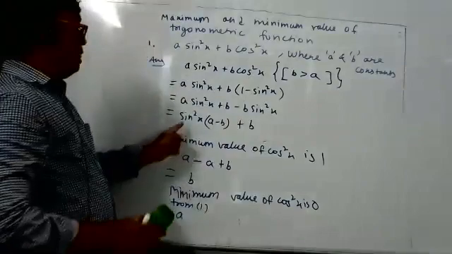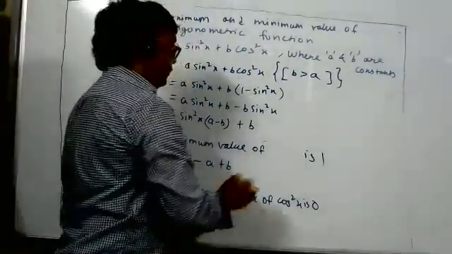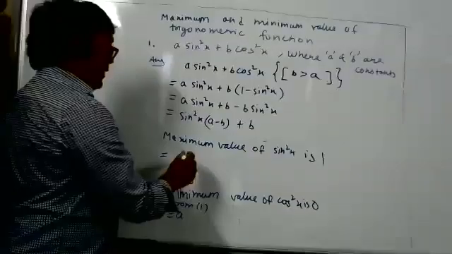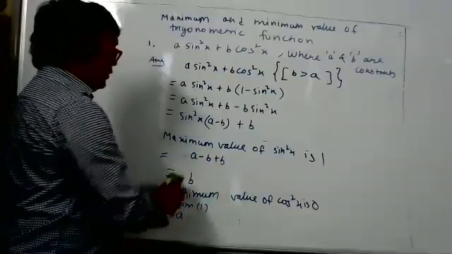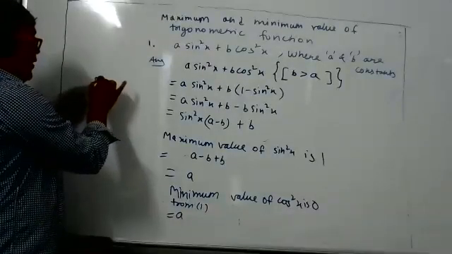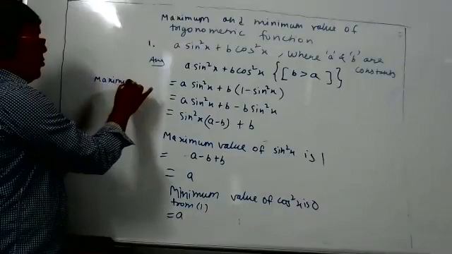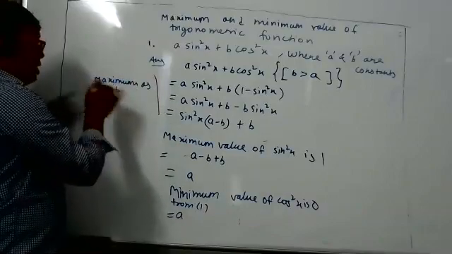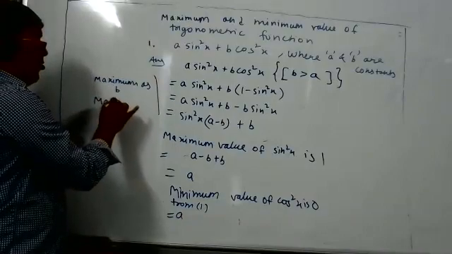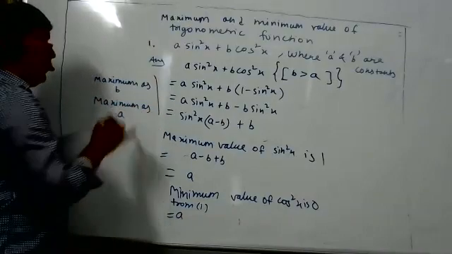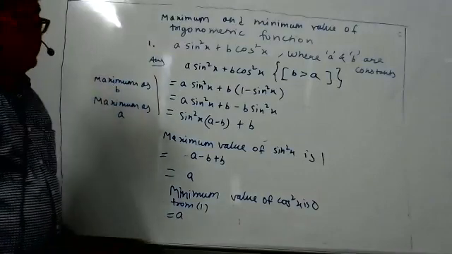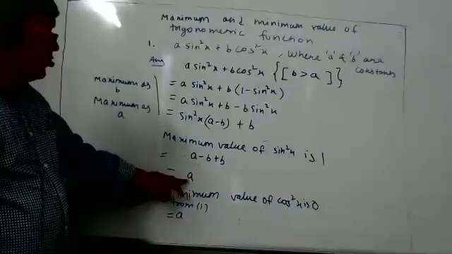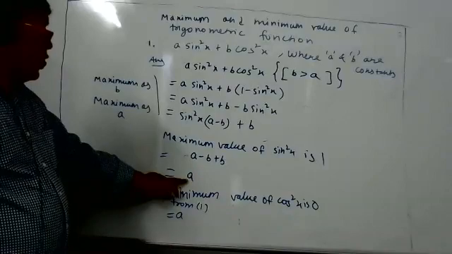A minus B, sine square x, plus B. Now tell me, what is the maximum value of sine square x? 1. So what do we get now? A minus B plus B, which is A. So in the first method we got the maximum value as B, and in the second method we got the maximum value as A. But between A and B, which is more? B. So obviously the conclusion that A is more is wrong, because B is more.